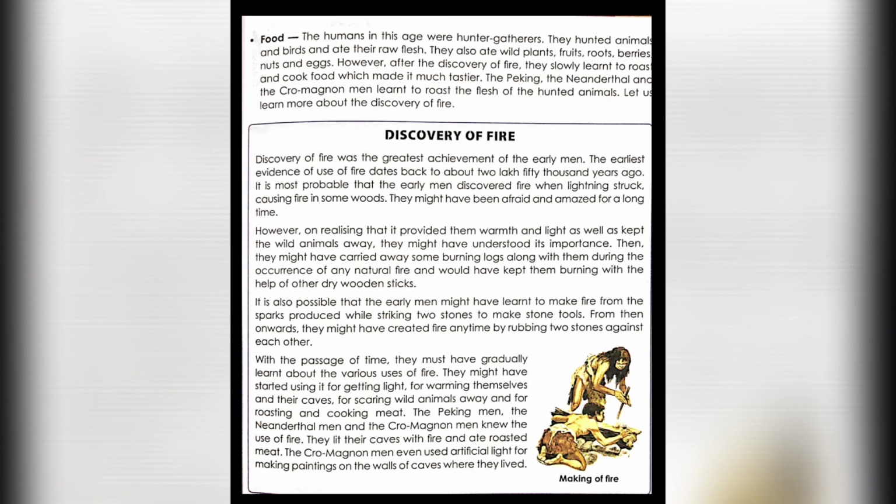The Cro-Magnon man even used artificial light for making paintings on the walls of caves where they lived.